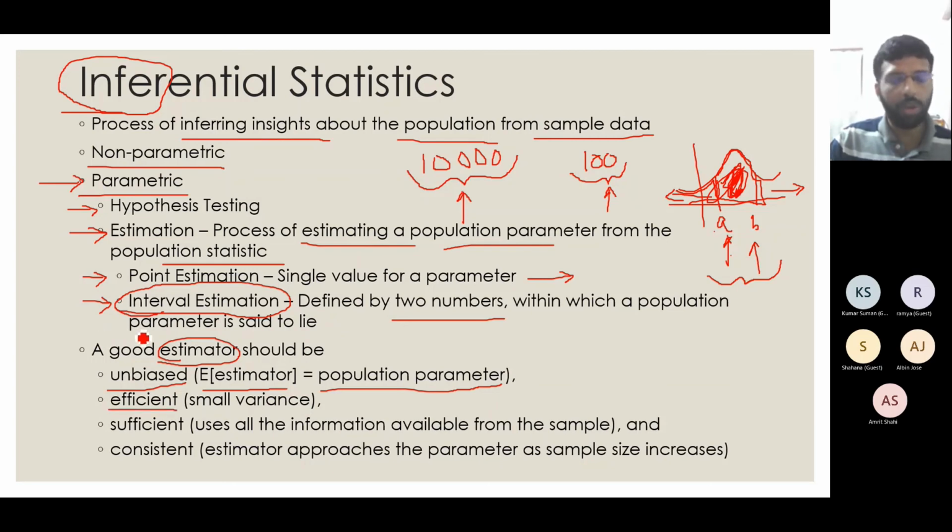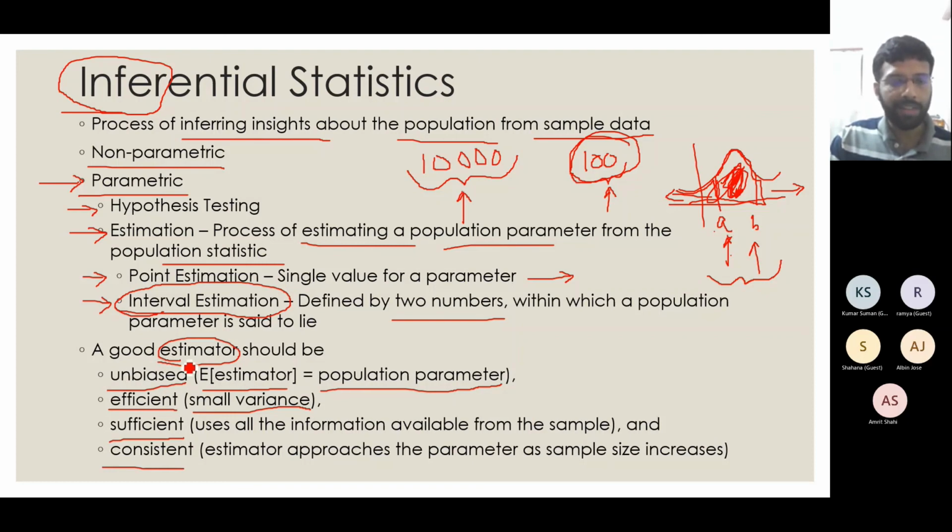Out of all my estimates, the one having the smallest variance will be the best estimator. The third property is called sufficient. This property means that given some sample of 100 data, in arriving at my estimate, I have to use the information available from all the 100 samples. I should not use maybe 80 samples or 10 samples out of this. If I am making use of all the 100 samples available, then it is called the sufficient property of an estimator. Then what is called consistent?